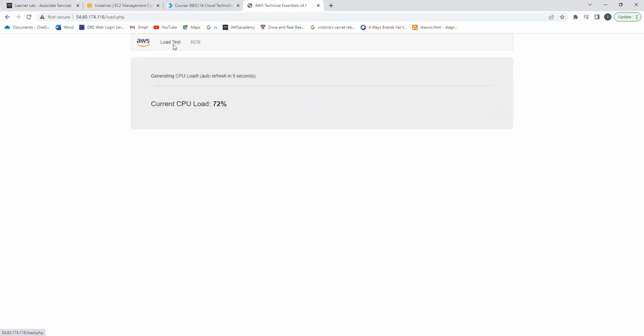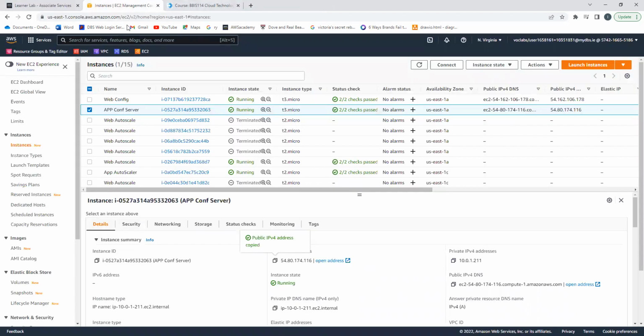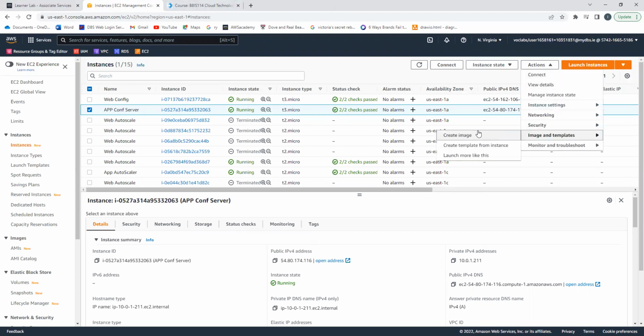Load the test. We also created images for these.